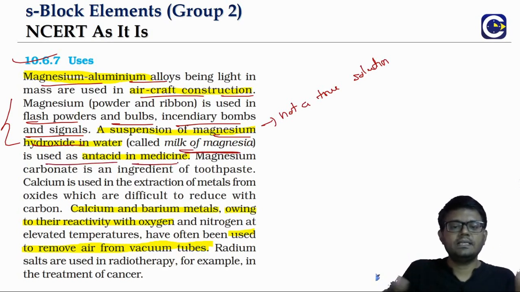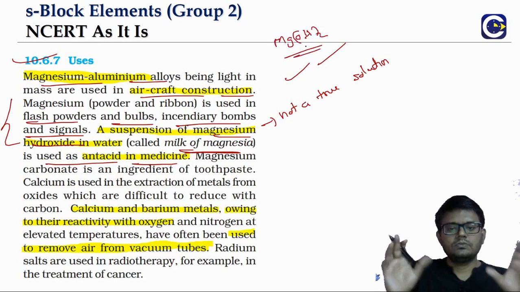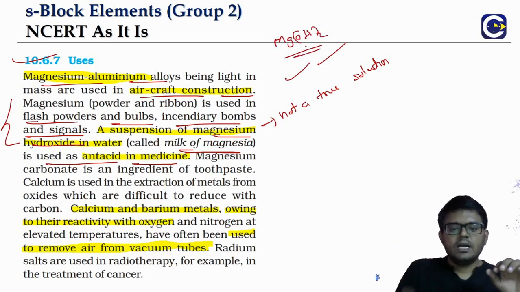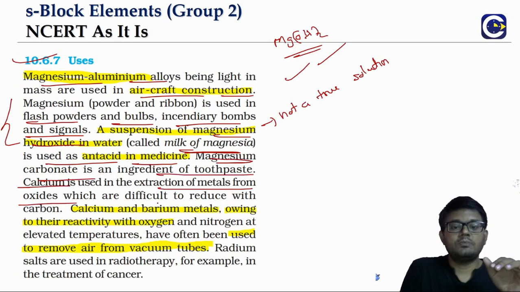So an antacid is basically for when we have acidity in our stomach. What does this suspension of magnesium hydroxide mean? It is a base only, so it will be able to go inside and do the neutralization. That's the role of the antacid. And magnesium carbonate is used as an ingredient in toothpaste. And calcium is used in the extraction of metals from oxides, where it is difficult for carbon reduction.